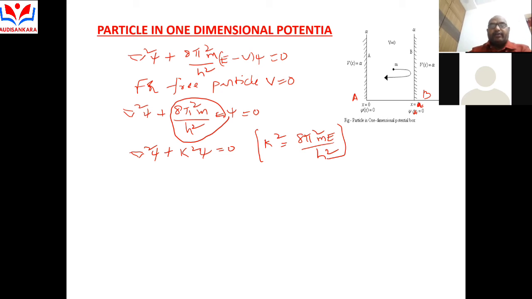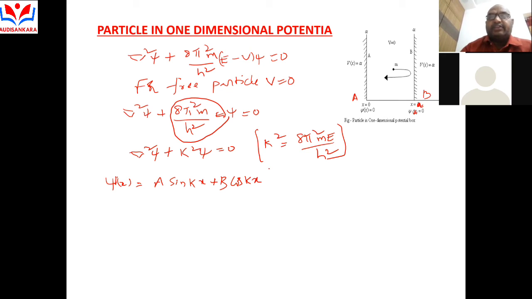This is a constant value. So this is called del square psi plus k square psi is equal to 0. It is a one-dimensional homogeneous differential equation. Solve this homogeneous differential equation: psi of x is equal to a sin kx plus b cos kx. So this is the solution of the above equation.